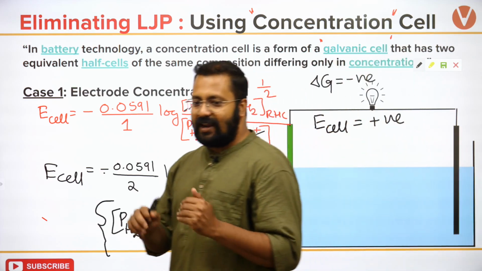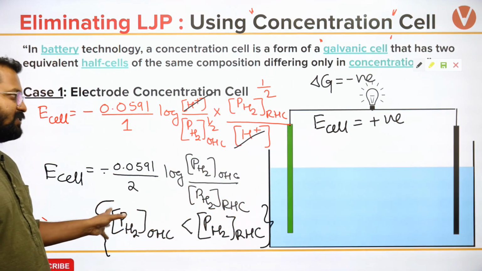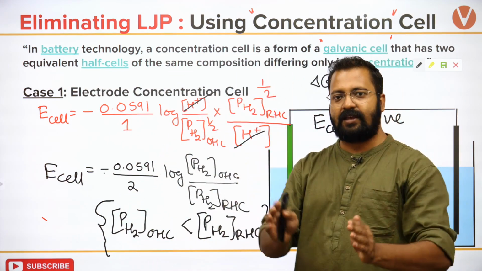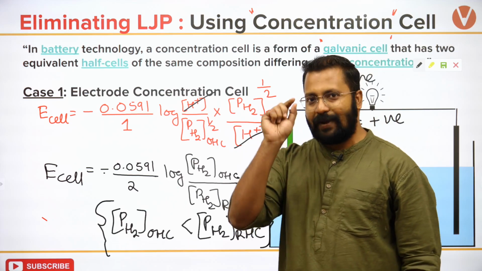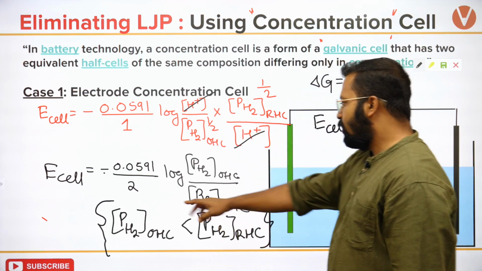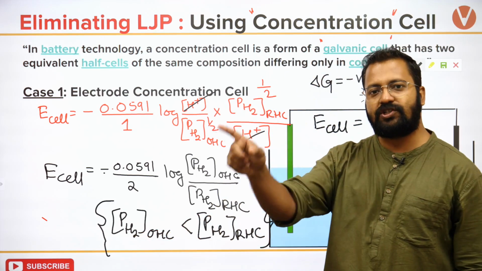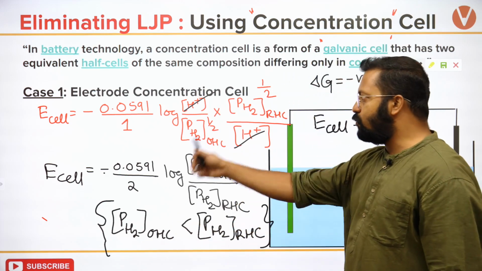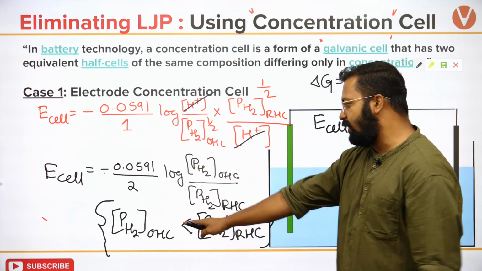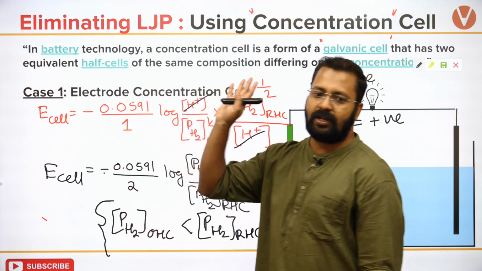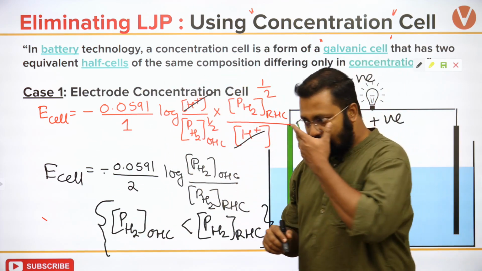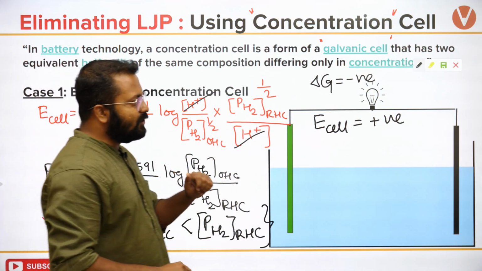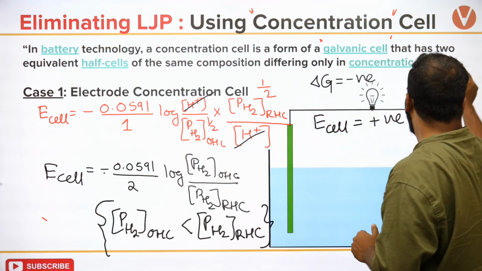So remember, whenever you are given this setup, the cell, the region or the hydrogen electrode where pressure is less should be the oxidation half cell, and where pressure is more should be the reduction half cell. Is that clear? You can deduce it on your own. I have shown you by deduction that the cell will work spontaneously only when the pressure here is lower. Clear? So are you able to understand? Let's move on to the next concept.